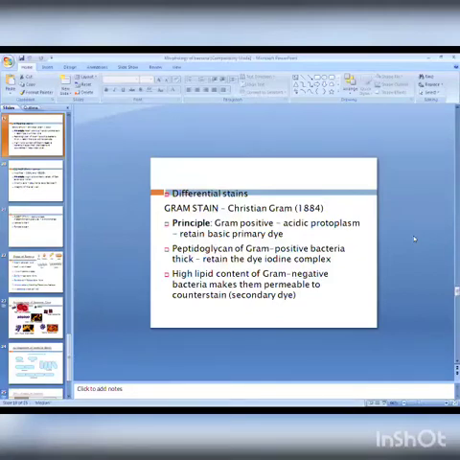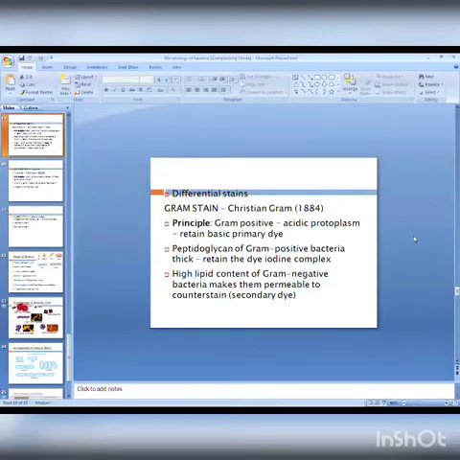Then alcohol: always we use absolute alcohol 95%, but if it is not available, we can use ethanol, acetone, or aniline. Aniline or acetone are generally used as alternatives to absolute alcohol. And the last one is the secondary stain, that is safranin. For safranin, the alternative is dilute carbol fuchsin or neutral red. So this is about the procedure of Gram staining. Now the principle of Gram staining.